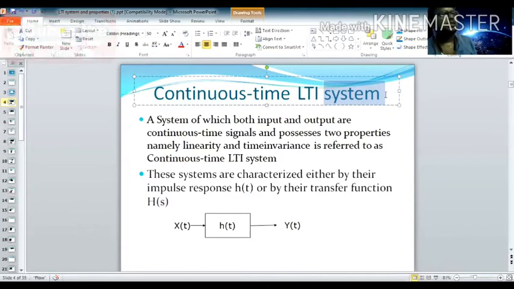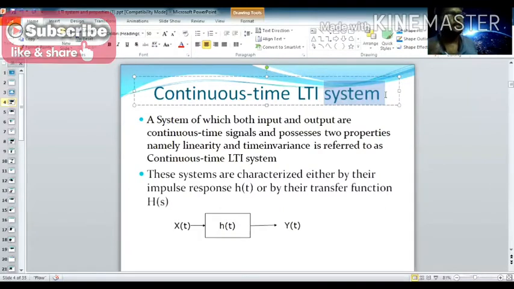A system means a function of blocks which are all connected together to produce the output, in response to your given input signals. That is what a system is. For example, take a PC, a desktop system. You have the monitor, keyboard, mouse, and CPU. If you want to connect a Bluetooth dongle, you have to connect an extra peripheral device, like a Bluetooth dongle, Wi-Fi module, or webcam. These are all the subsystems.